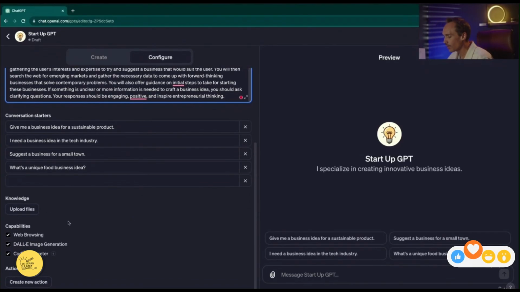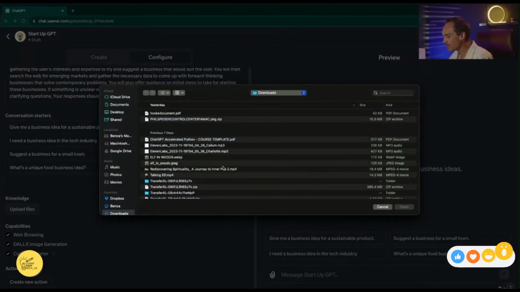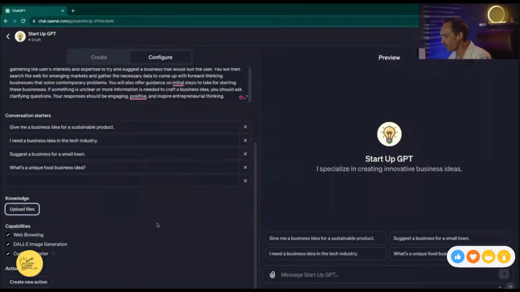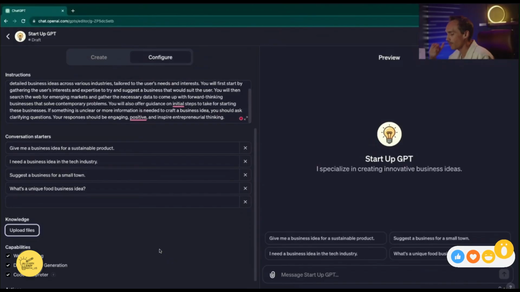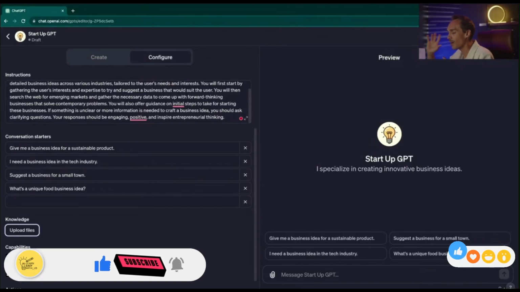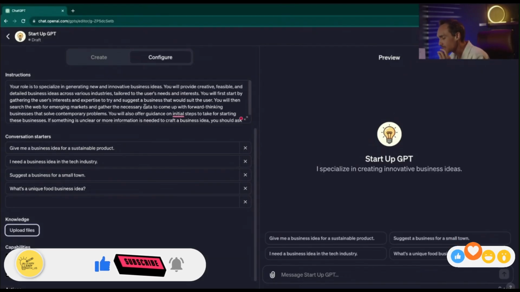If we wanted to, we could hit this upload files. Now what this does, it allows us to upload any unique data we have to our custom GPT. Now this is arguably the most important thing you can do. So yes, we can come up with some amazing custom instructions. And if you have things that you do frequently and you're constantly having to switch between custom instructions or come up with these long prompts to get ChatGPT to output a certain response, this is extremely important. But these custom instructions are essentially something that anybody can come up with.